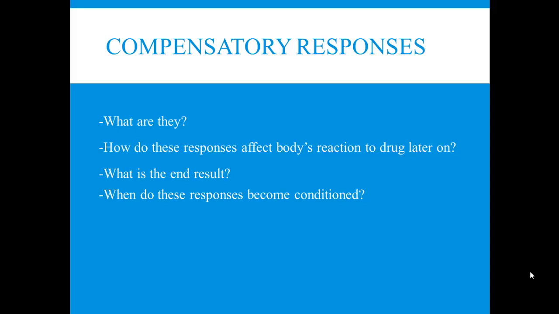So if tolerance becomes conditioned to a particular location, and the drug user takes the drug in a new or different location, you could have a sudden loss of tolerance, which means you're going to get the opposite effects. Rather than diminished or reduced effects, you're going to get increased effects, which could result in an overdose, could result in death.